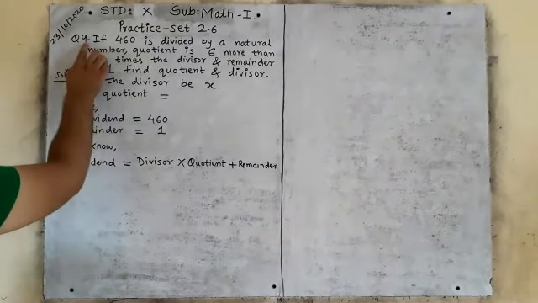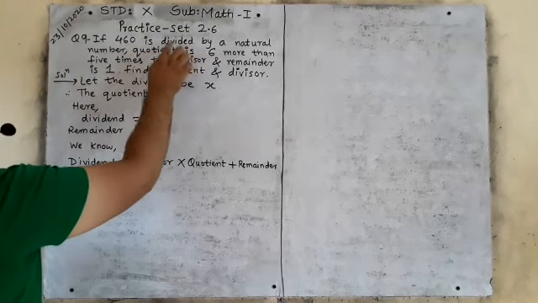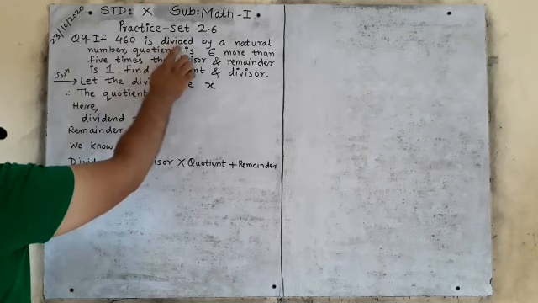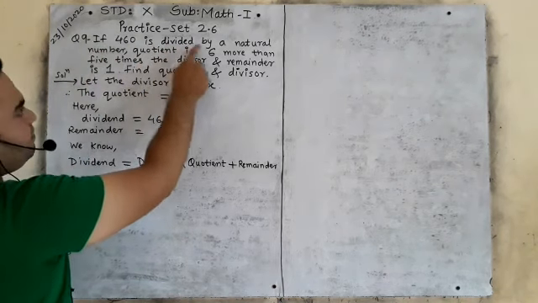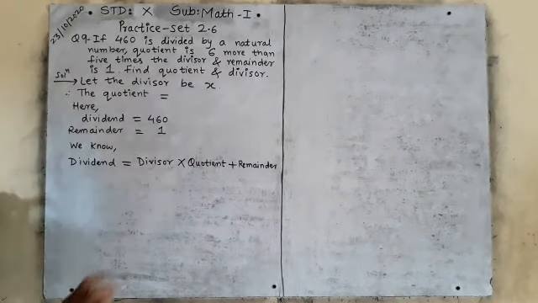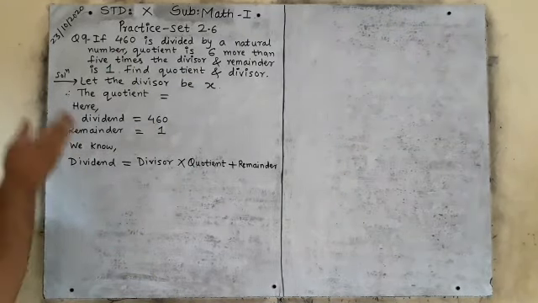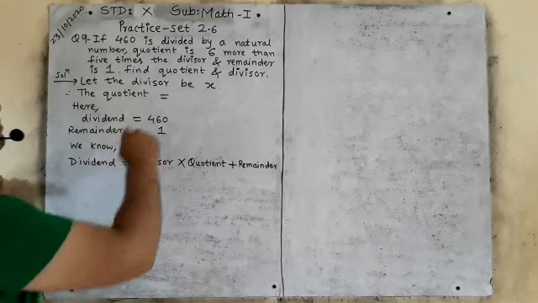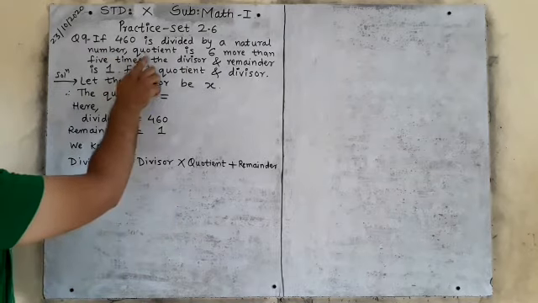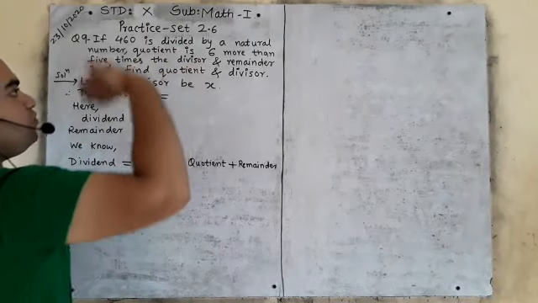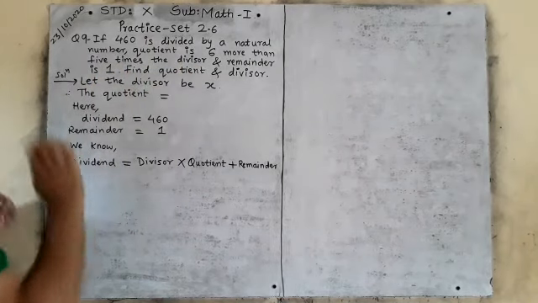Question number 9: if 460 is a dividend, if 460 is divided by a natural number, suppose 460 is a dividend and we have to divide 460 by a natural number. The quotient is 6 more than 5 times the divisor.